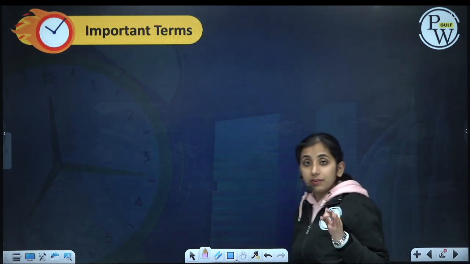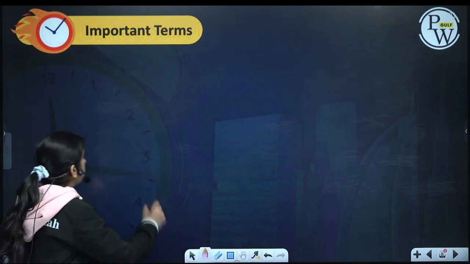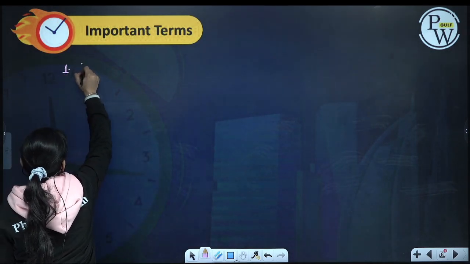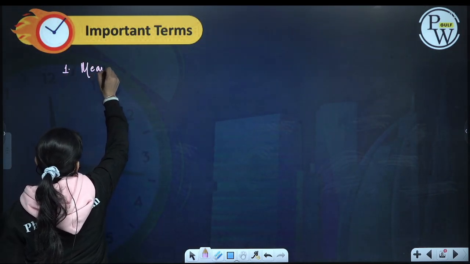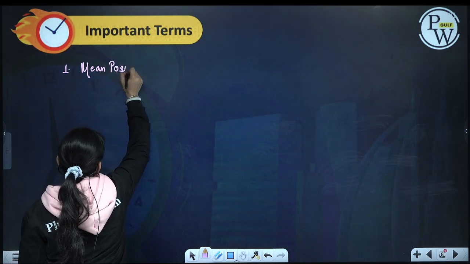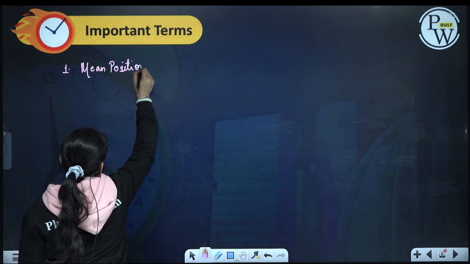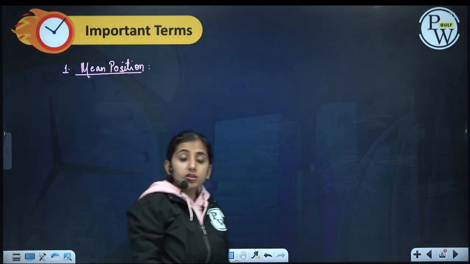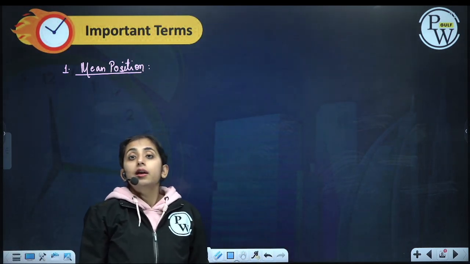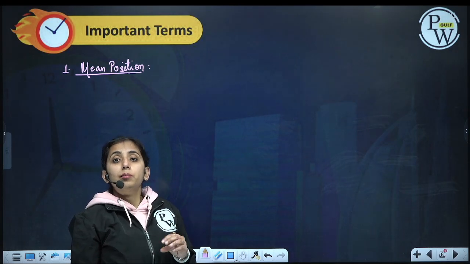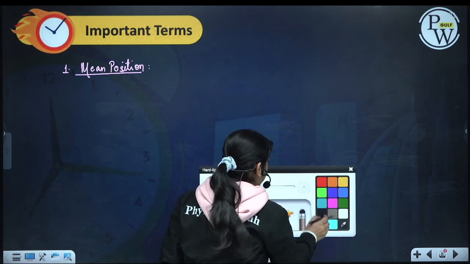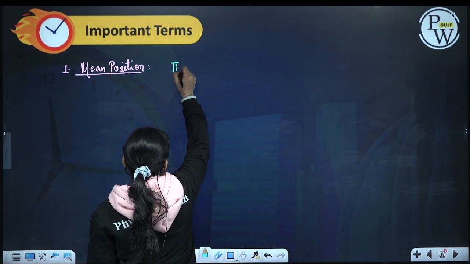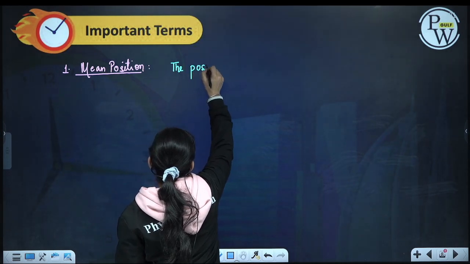Now firstly we will do some important terms. First term is the mean position. The equilibrium position is called the mean position, where the net force acting on the particle becomes 0.